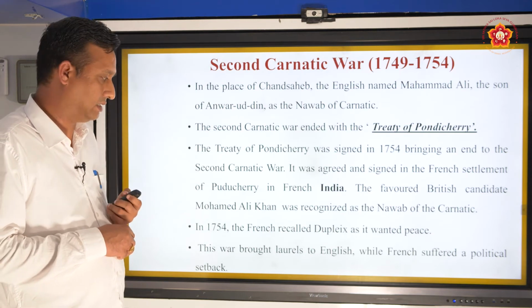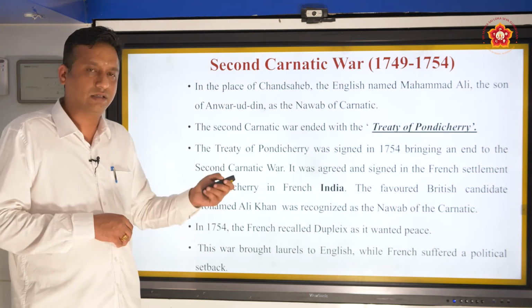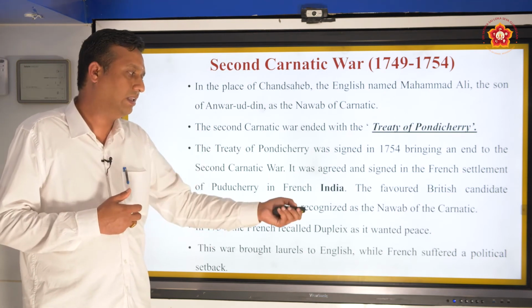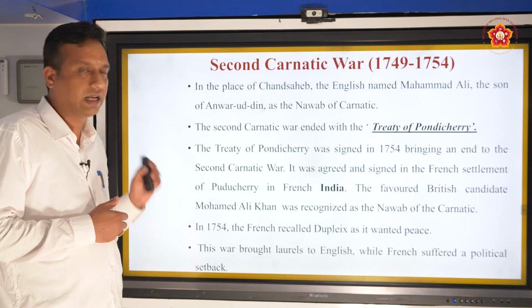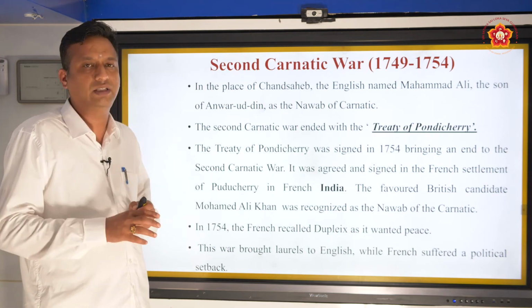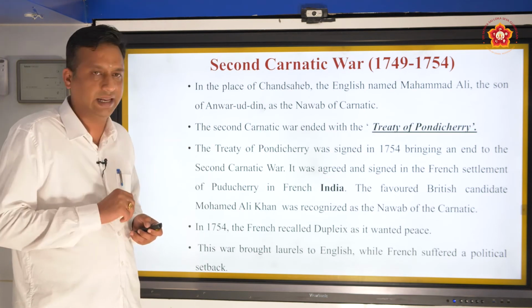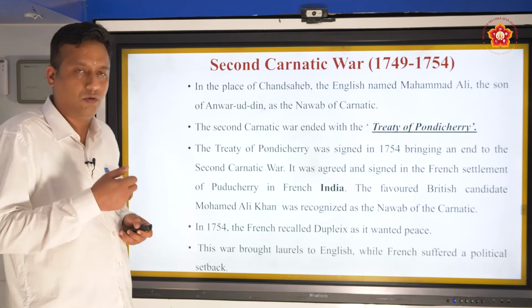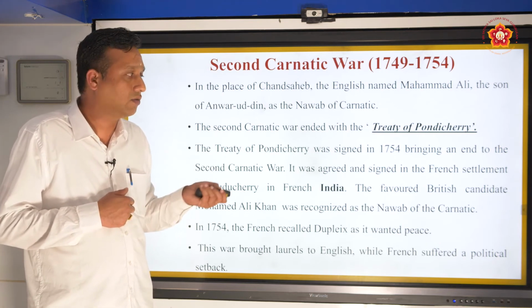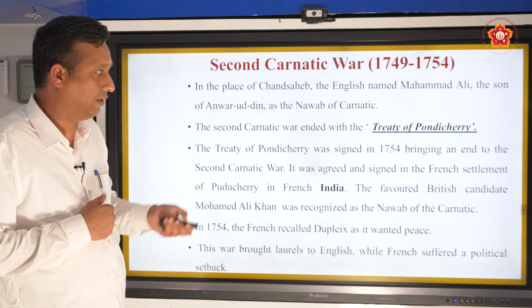This war brought laurels, very rich dividends and profit to the English, while the French suffered political setbacks. From here onwards, the French were confined only to Pondicherry, Mahe, Karaikal, and these areas. In this Second Carnatic War, the British gained supremacy under the leadership of Robert Clive.